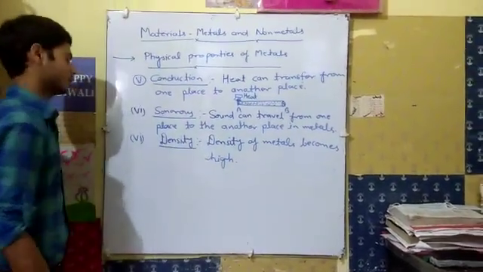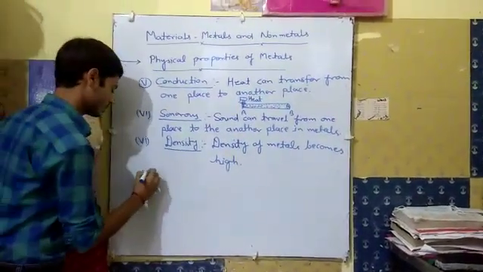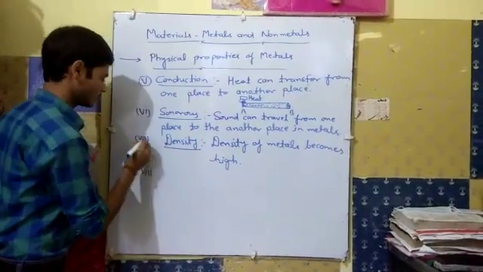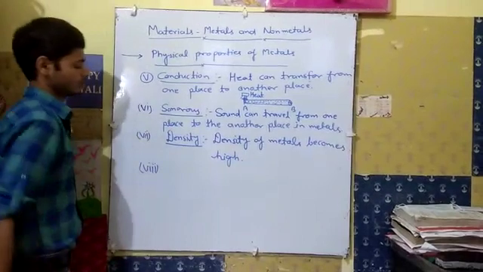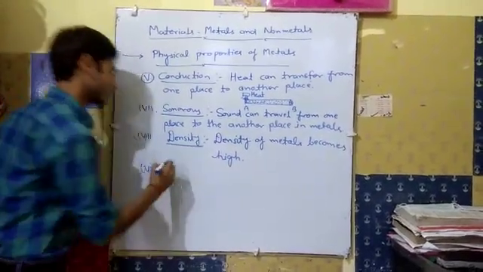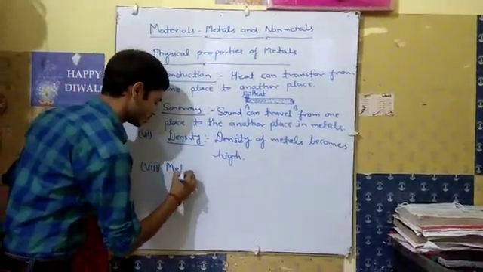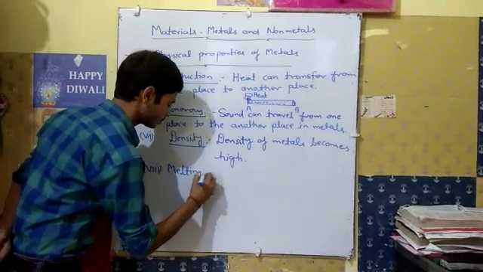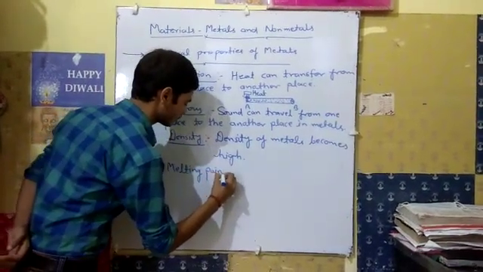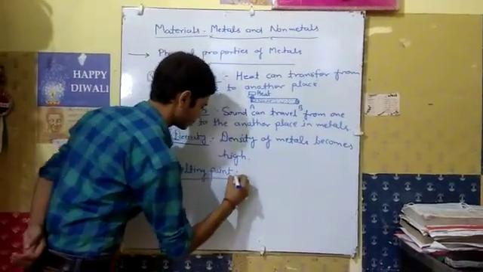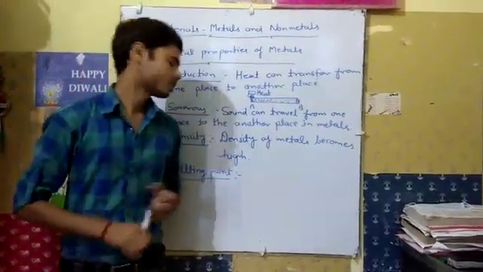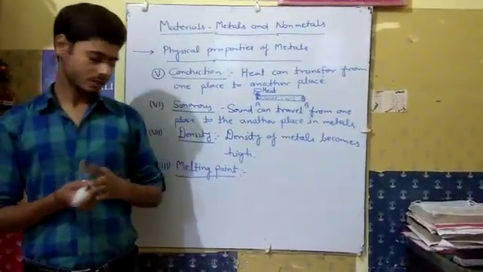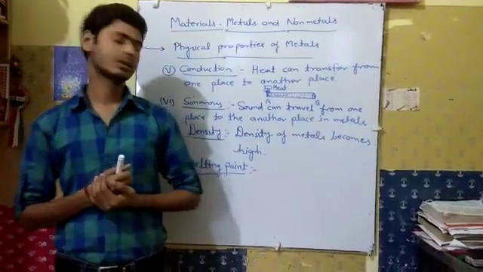And the next heading is melting point. This is the next property of metals.